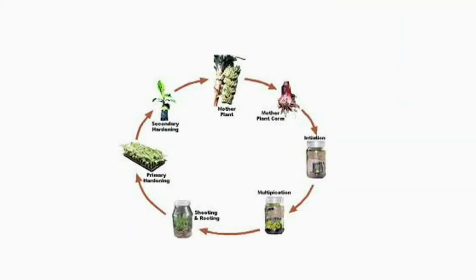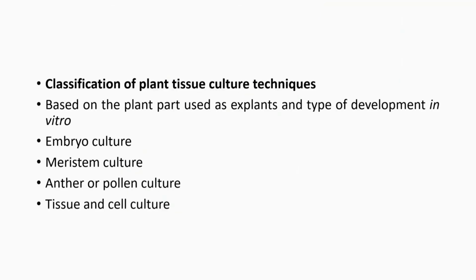Friends, we have completed stages of micropropagation and now we are going to see classification of plant tissue culture techniques. Based on the plant parts used as explants and type of development in vitro, it is classified into 4 types: embryo culture, meristem culture, anther or pollen culture, tissue and cell culture.